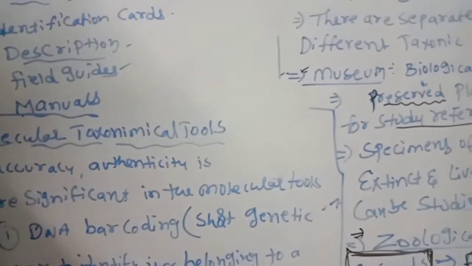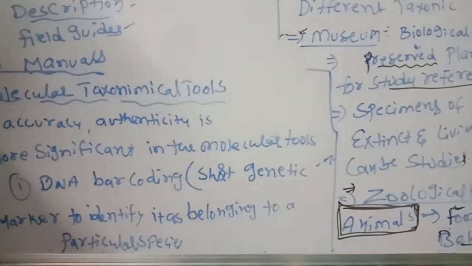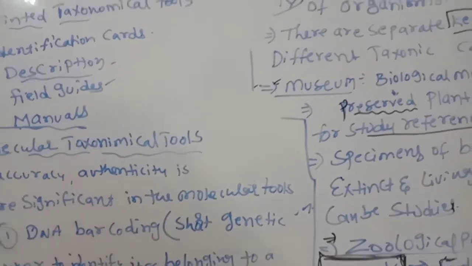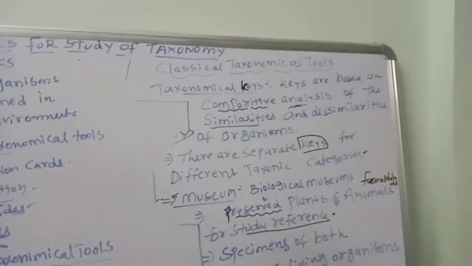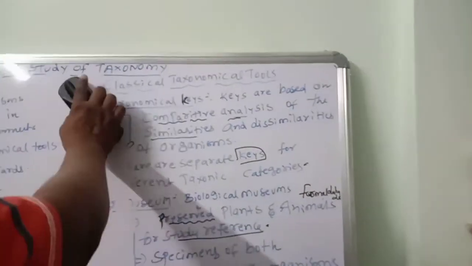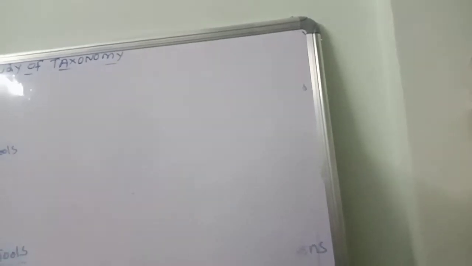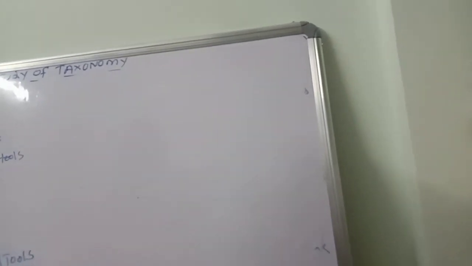So if you know about the barcoding of that particular species, we can study it. That is about classical taxonomical tools we discussed, then molecular we are discussing.